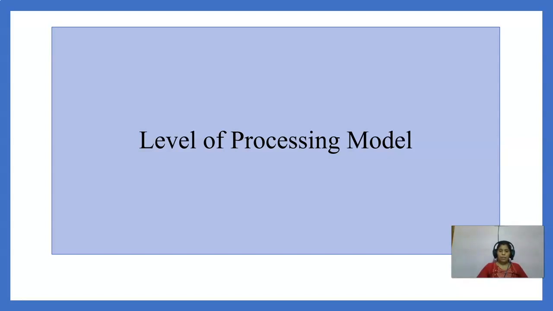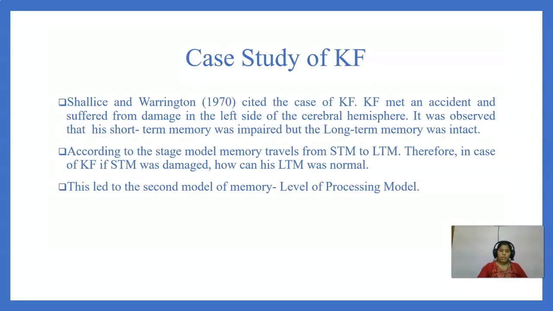Next, we'll discuss the levels of processing model. The Atkinson-Shiffrin model was criticized on various grounds. The Atkinson-Shiffrin model proposed that memory has separate storage systems and information travels from one stage to another. But this concept was criticized by many psychologists.